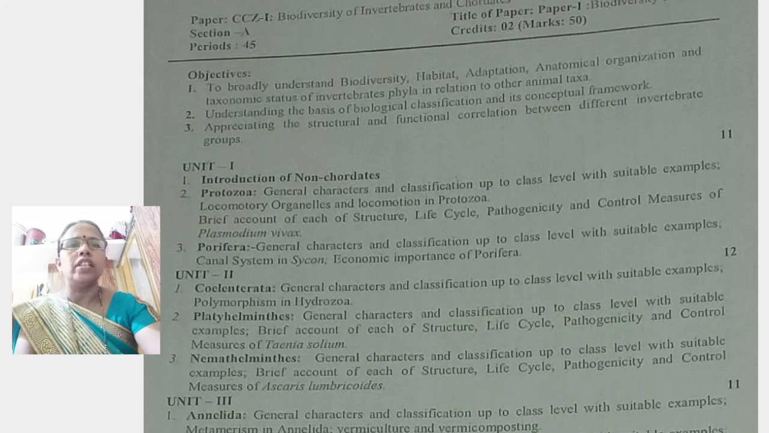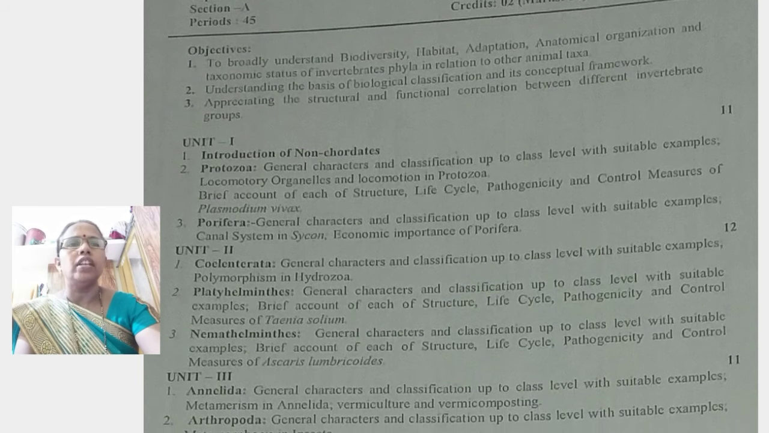The second topic is the protozoa. We all know pro means first, zoa means animals. Those animals were found first on the earth. This is called protozoa. For example, amoeba, Plasmodium, Euglena, etc. In this year, we study in detail the general characteristics of protozoa and classification of protozoa up to class level with examples.